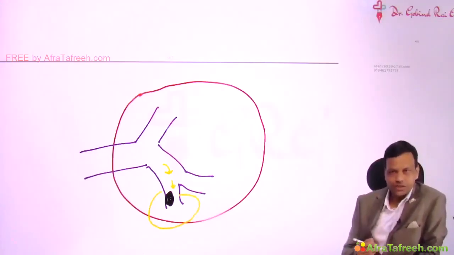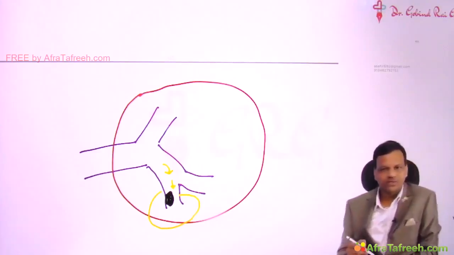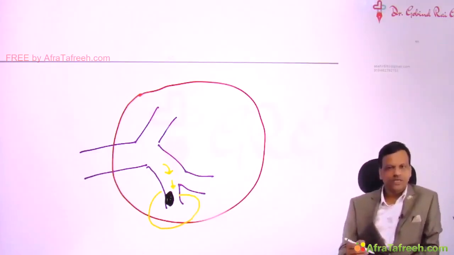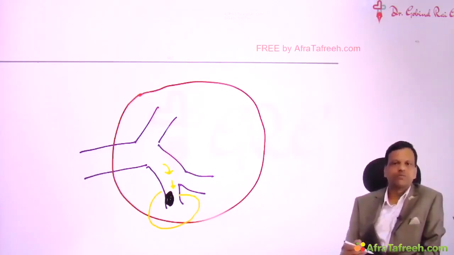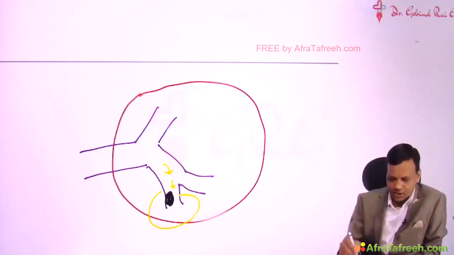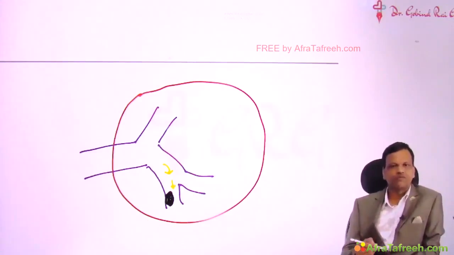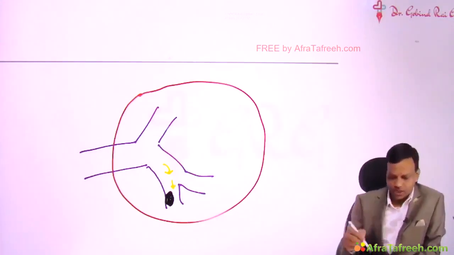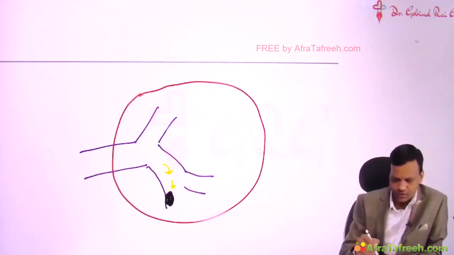But the problem is, obstruction is present permanently, but pain in a patient of angina is not present 24 hours. Pain is only present sometimes. So when the obstruction is always present, why is the pain not always present? The answer to this also is the same. That means body has compensatory ability for everything. So whenever the obstruction occurs, that leads to ischemia. And remember, ischemia itself is the most powerful vasodilator. So whenever the obstruction occurs, that will lead to dilation of this artery. So ischemia leads to vasodilation.